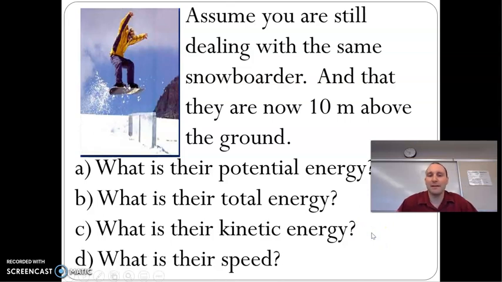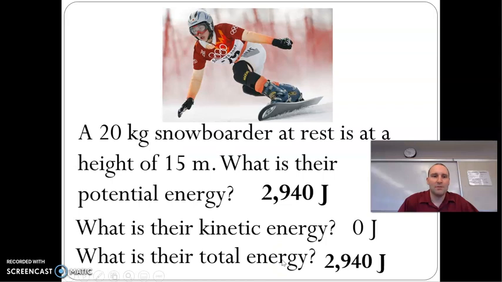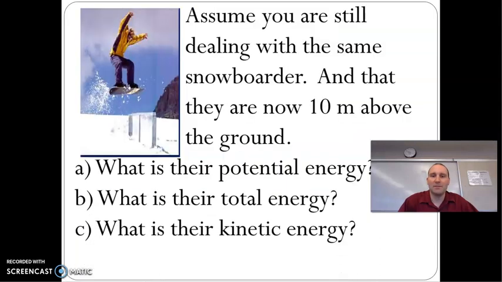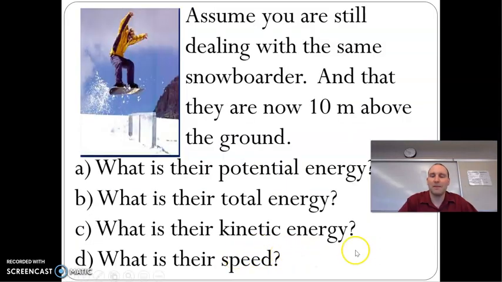And then using that kinetic energy, KE equals 1/2 mv squared, you can solve for their speed, solve for v. So the kinetic energy you have left equals 1/2 times their mass, 20, times v squared. Solve for v. I would stop the video at this point and give it a shot, try it yourself. I just walked you through how to do it, so make sure you can do it.